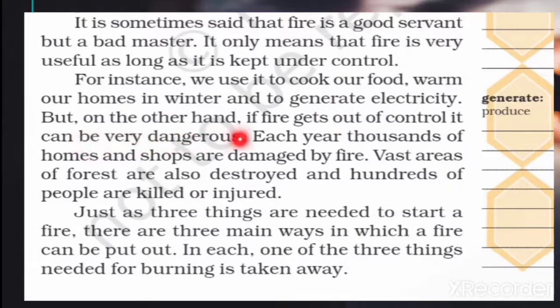But on the other hand, if fire gets out of control, it can be very dangerous. How is it dangerous? Look here, some examples are given. Each year, thousands of homes and shops are damaged by fire, due to maybe an electric fire or maybe some other cause, like some gas released. Cooking gas may be released at home. So what happens? All the homes are together, so one by one, all the homes catch fire.